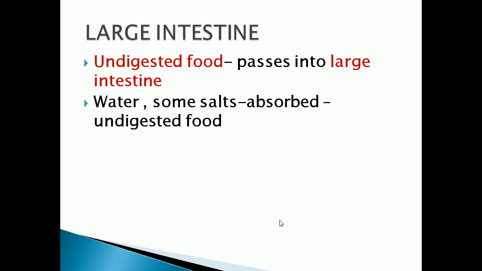Here, water and some salt will be reabsorbed from the undigested food, because our body needs more water and salt for its functions.